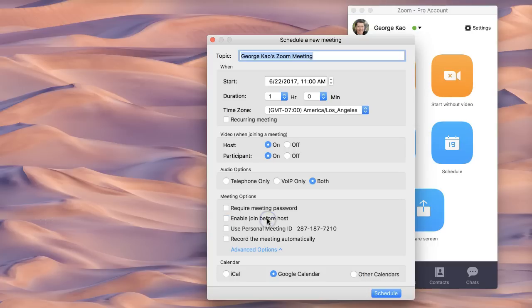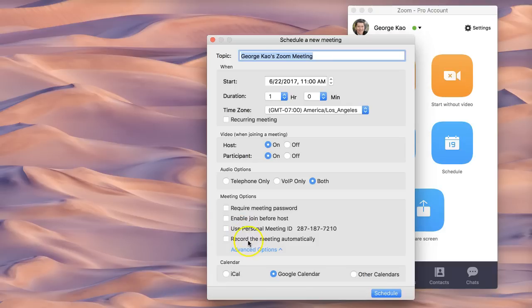When to uncheck this is if you're doing some professional presentation and people who are going to show up to see your presentation don't know each other, and it'll be awkward for them if they suddenly see each other before the host is there. So that's the time you don't want them to be able to get into the meeting before you join. If you uncheck the box, what they're going to see is that the host has yet to join the meeting. Please stand by. And then they're going to see that on the screen, and they can do other things on their computer. And then when you show up, the meeting will start.